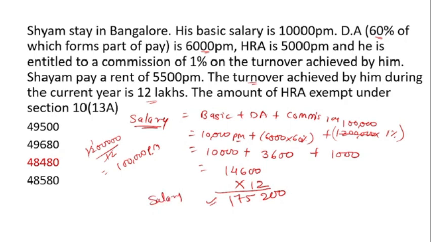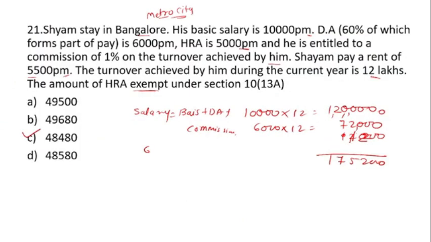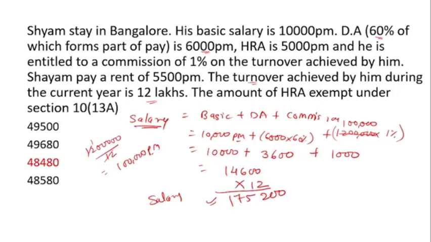So the salary is 1,75,200. Now I hope you understand from where we calculate the salary. I know that you get confused in this, but now I have cleared how we calculate it.